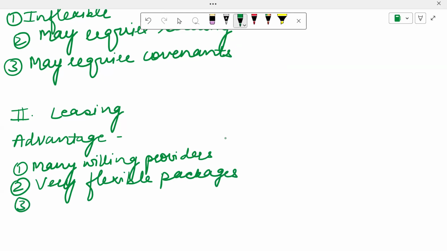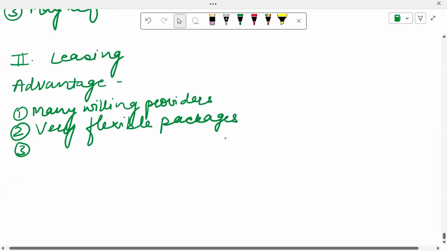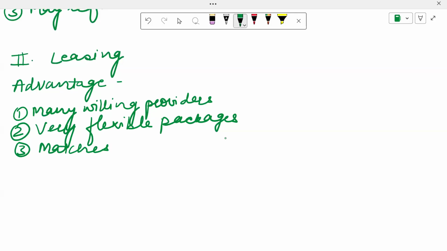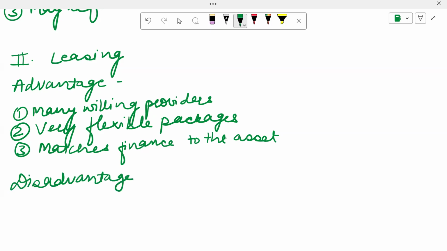Another advantage is that it matches the finance to the asset. If I need the asset for a medium time period, I'm taking a lease for a medium time period. The maturity of my finance as well as the time period for which I want to use the asset are both matched. So that's a good thing. The disadvantage is that it may be expensive.